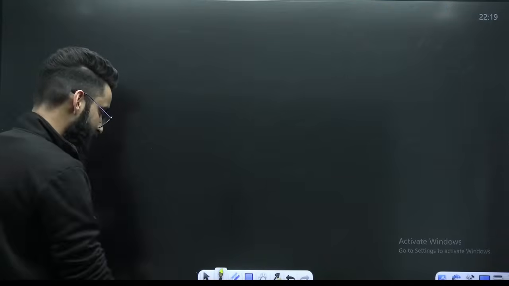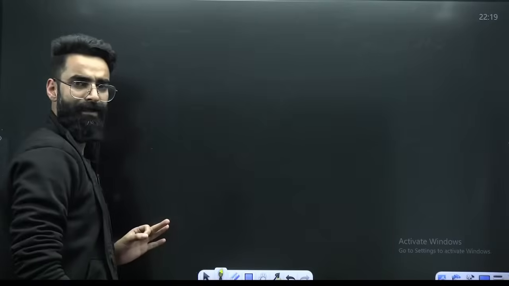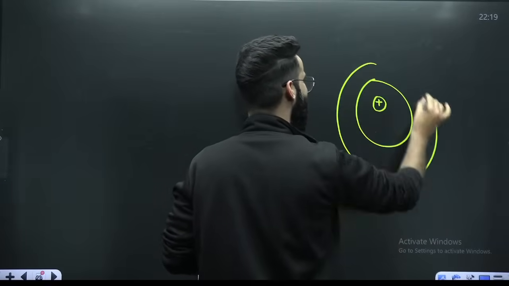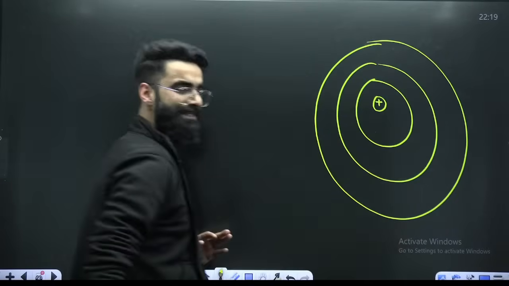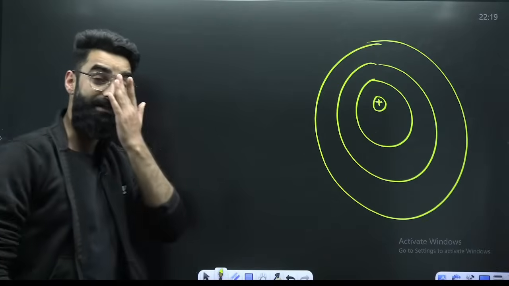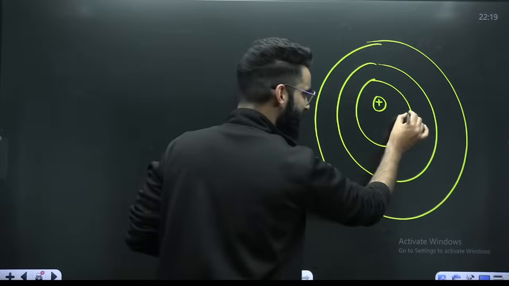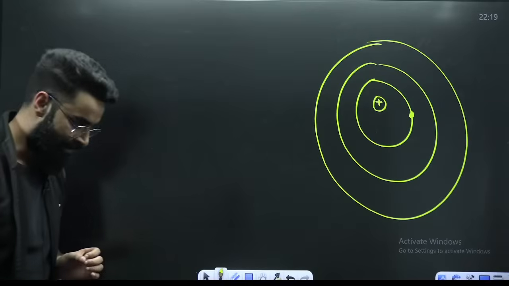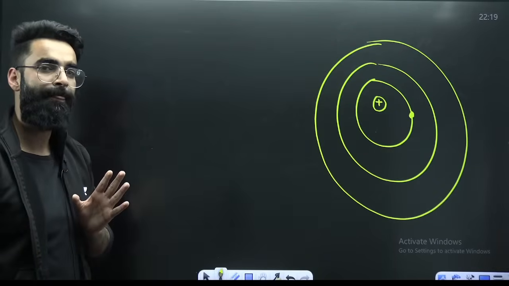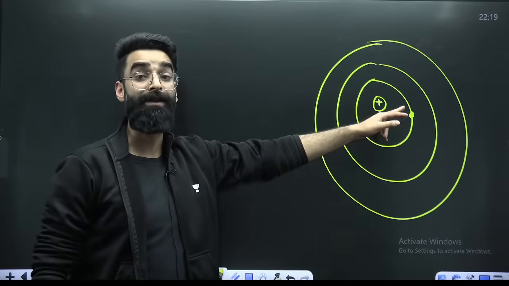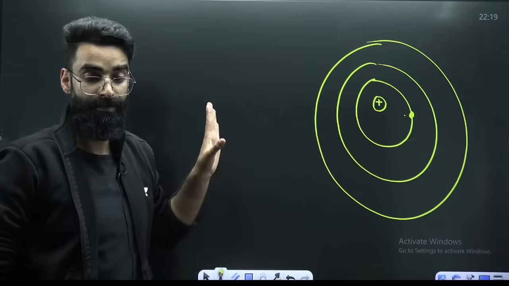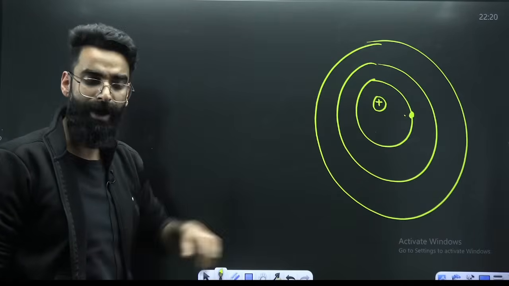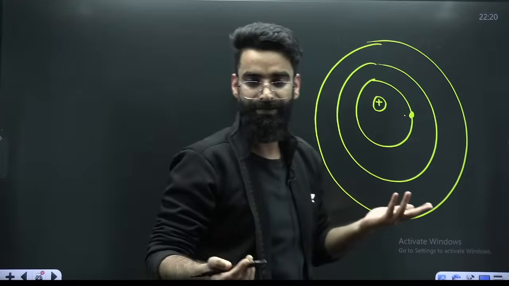Let me make you understand it. My dear students, for example, this is a nucleus. We say these are the shells as per your Bohr's theory, in which electrons are revolving. For example, I'm talking about this electron which is revolving here. My dear students, look carefully. If you want to locate this electron, if you want to see this electron, what do you need to do? How do you see the object?